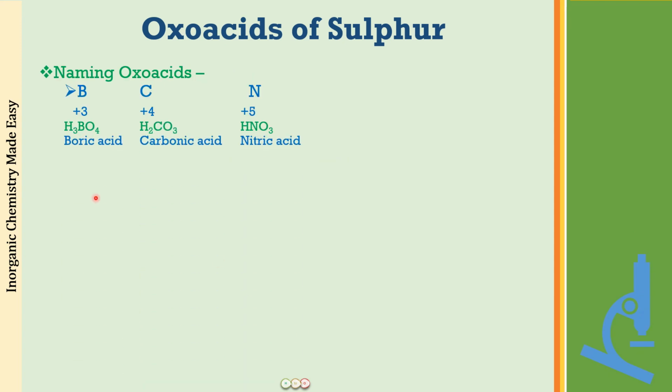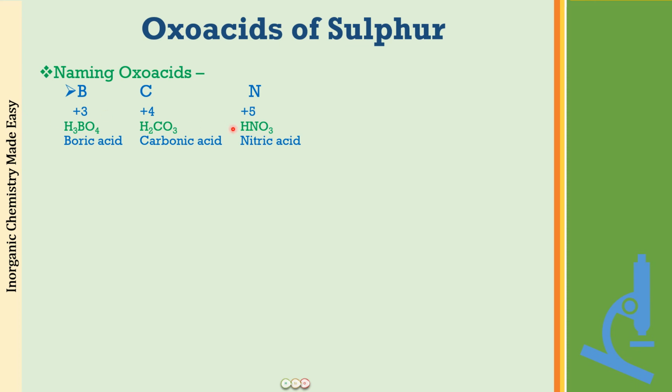We saw boron, carbon, nitrogen, boron having the +3 highest oxidation state, carbon +4 and nitrogen +5. Boric acid is H3BO4, carbonic acid is H2CO3 and nitric acid is HNO3. So these are the parent ic acids for these three elements.